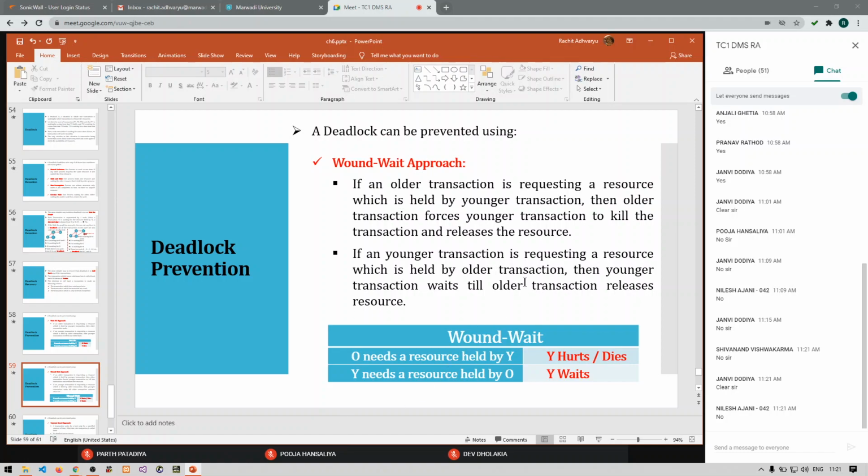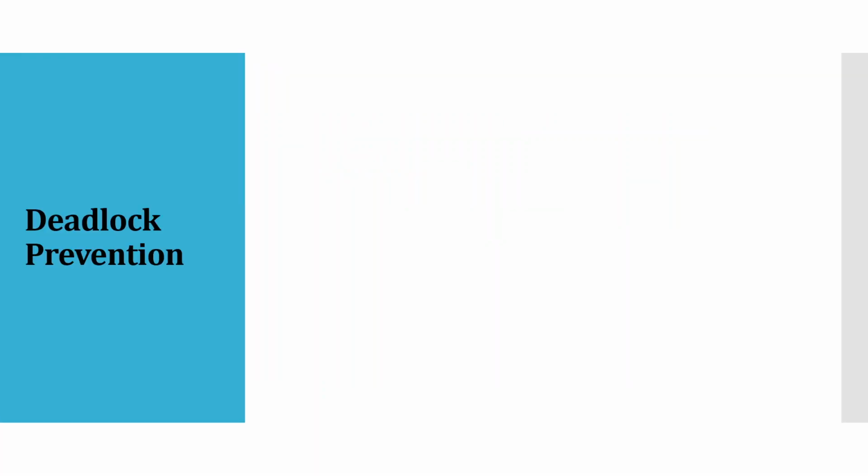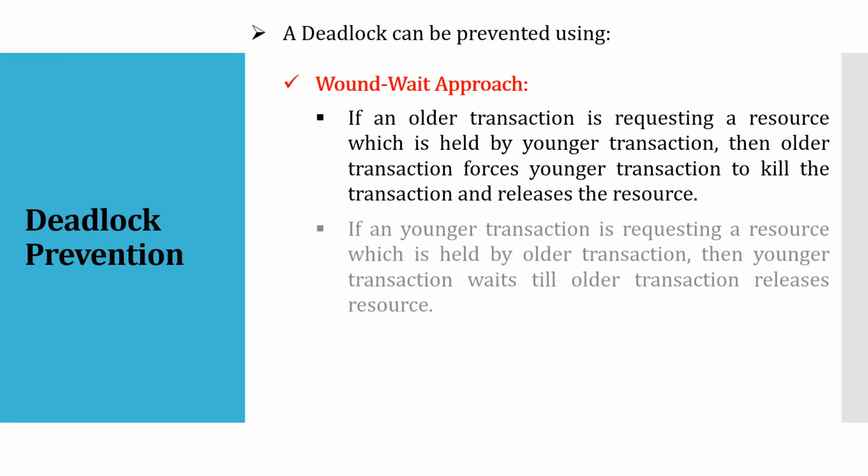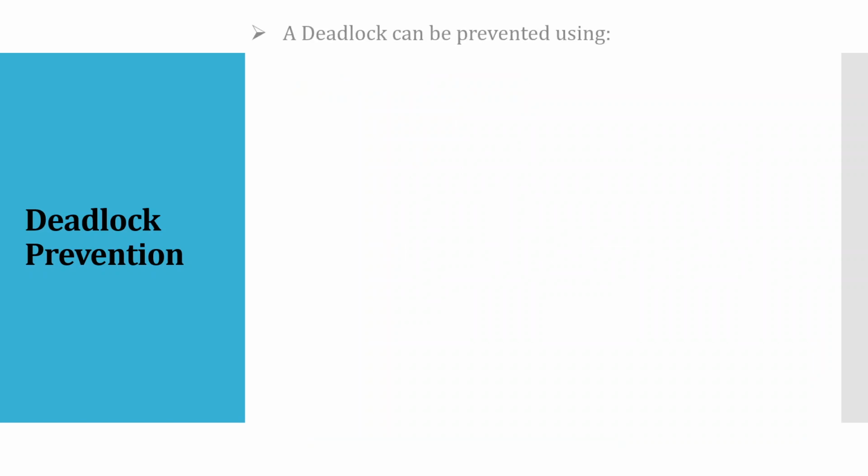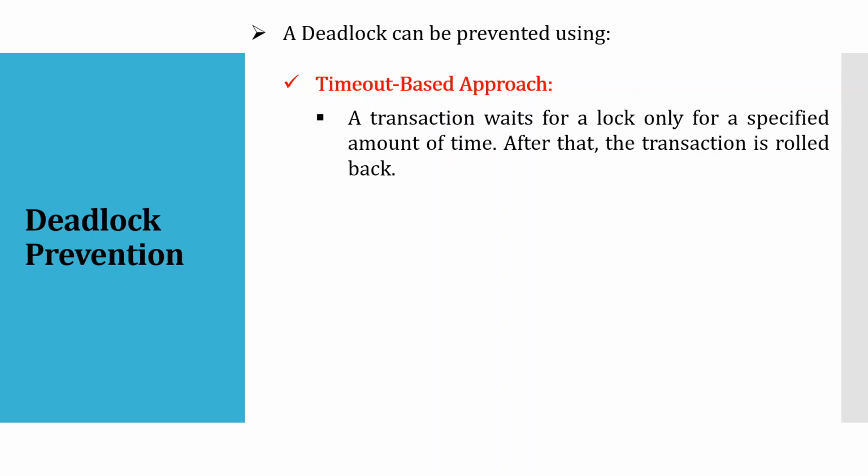There is some other technique also to prevent a deadlock other than wait die and wound wait. Let's see, the third one is a timeout based approach. Now we already saw the timestamp based approach in concurrency control. So similar to that, we have a timeout based approach. So what is it? Let's see. A transaction waits for a lock only for a specific amount of time. After that, the transaction is rolled back.